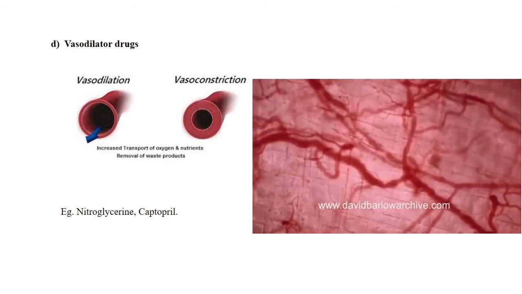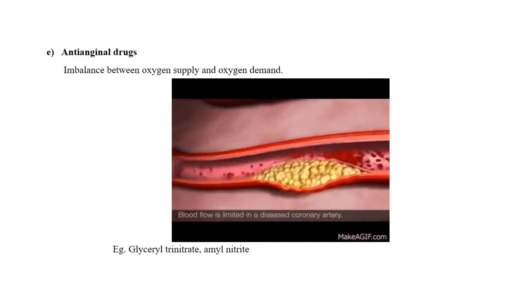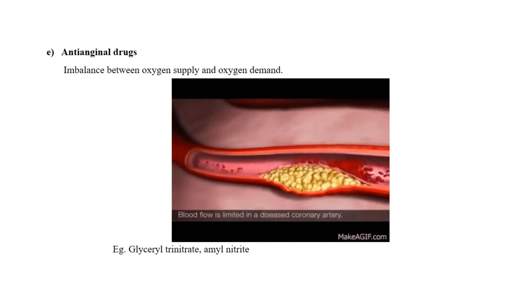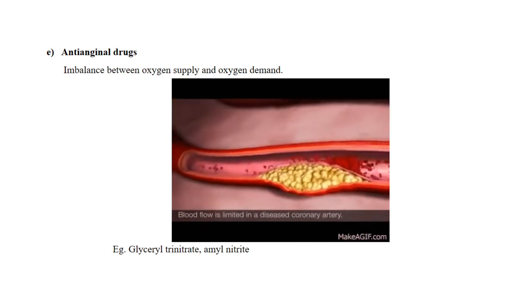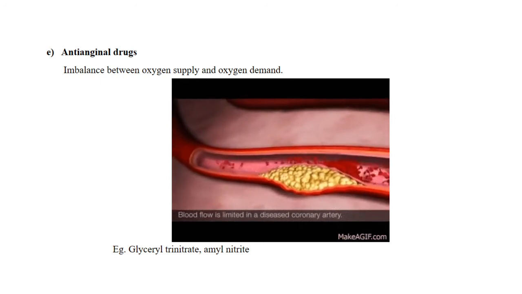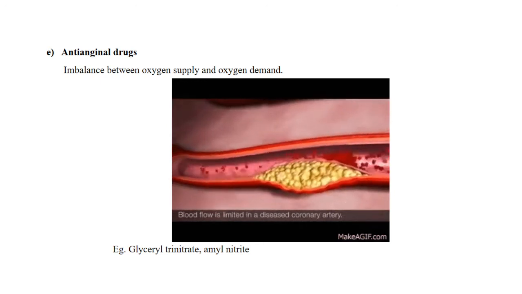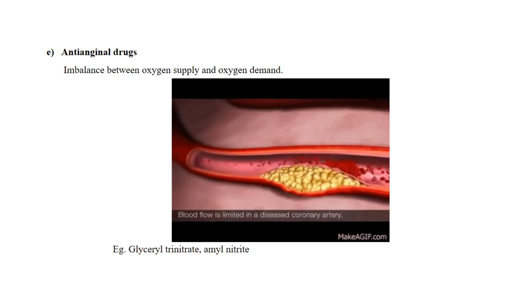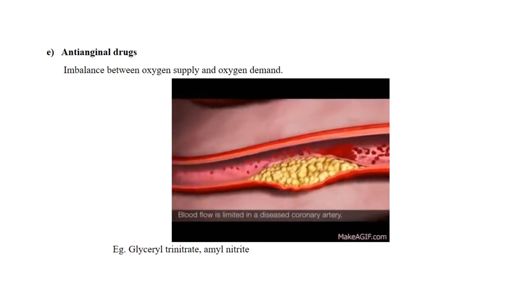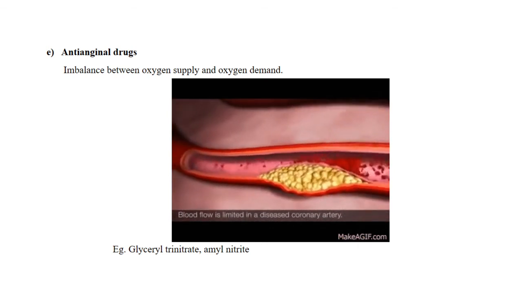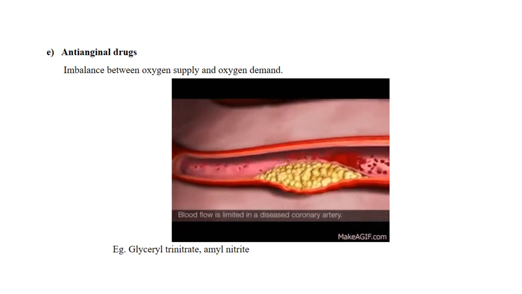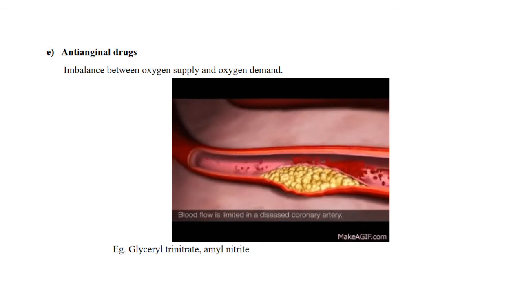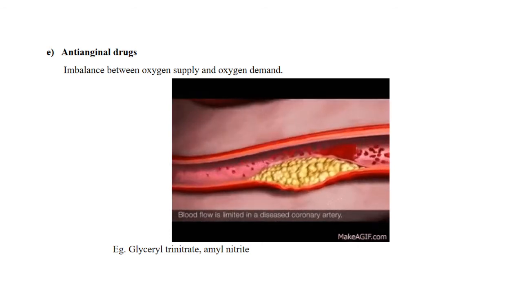And the next category is anti-anginal drugs. So first, let us see the term angina pectoris. Actually, this angina pectoris is not at all a disease. It is only a symptom that we are referring to. That is, when we feel chest pain, that is referred to as angina pectoris.